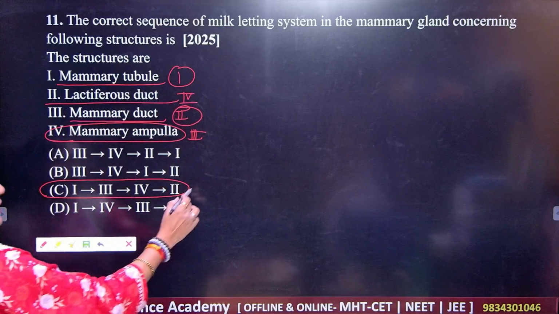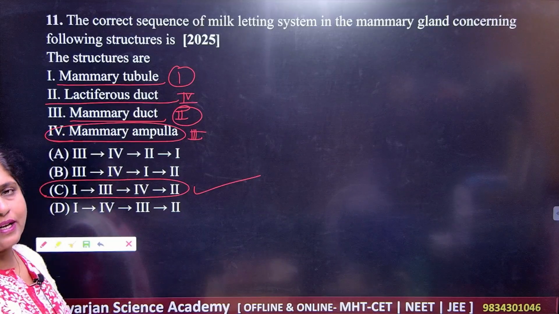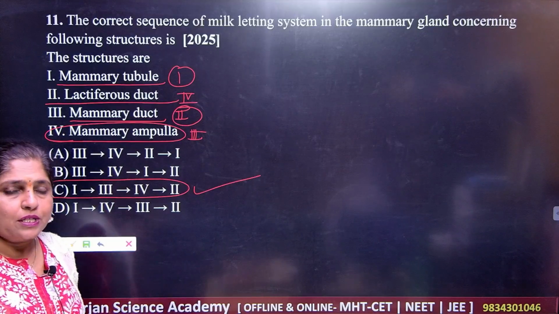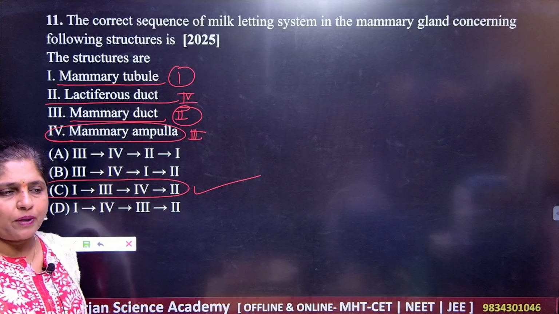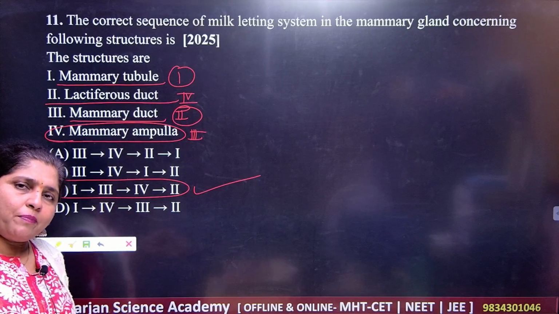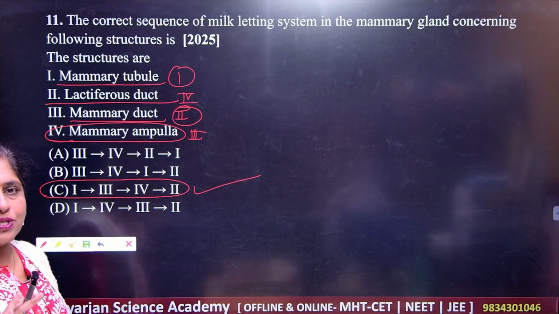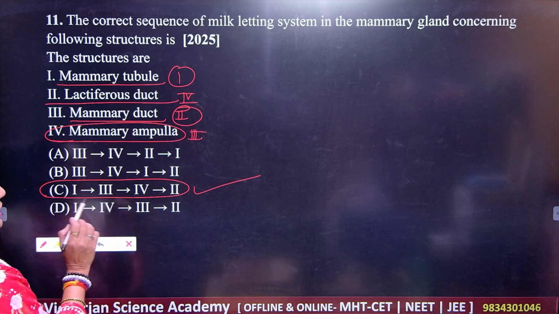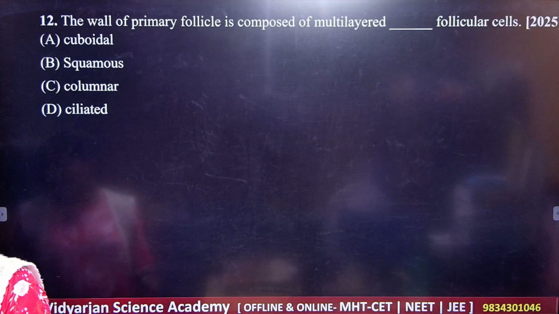So what should be your correct answer? C is the correct answer here. Okay, students, please remember the section very perfectly. If you know the section very perfectly, you can answer the correct sequence here. Got it? So C is the correct answer for question number 11.